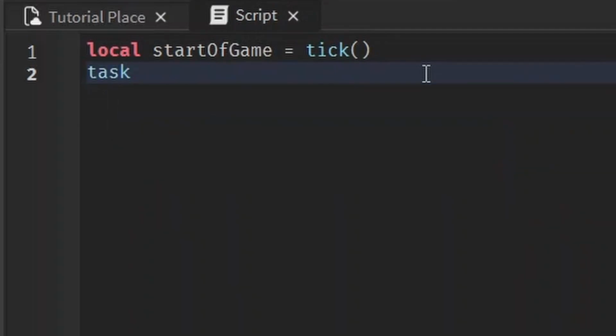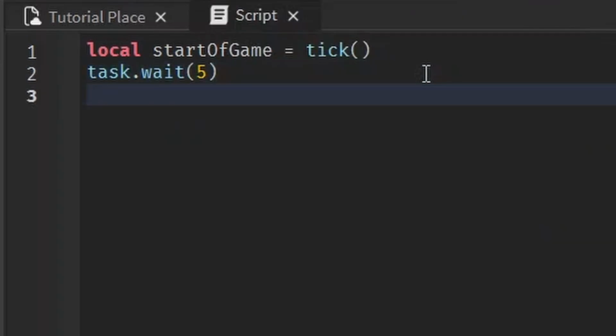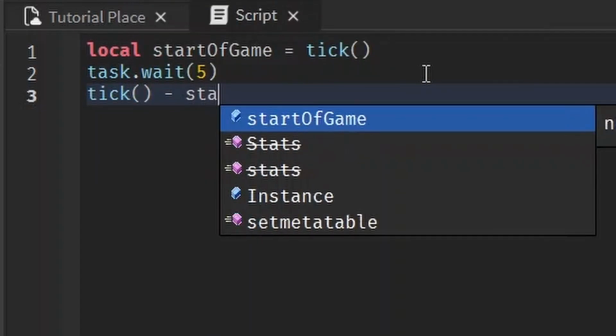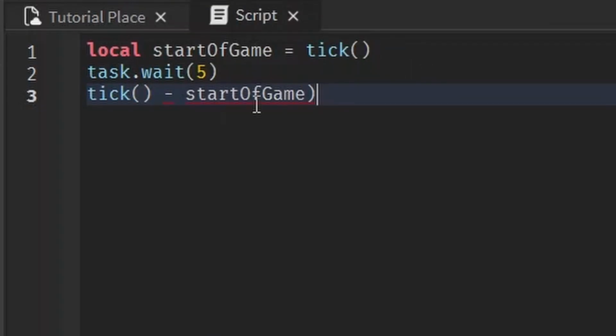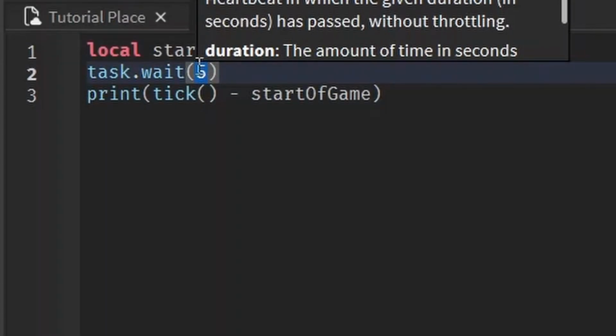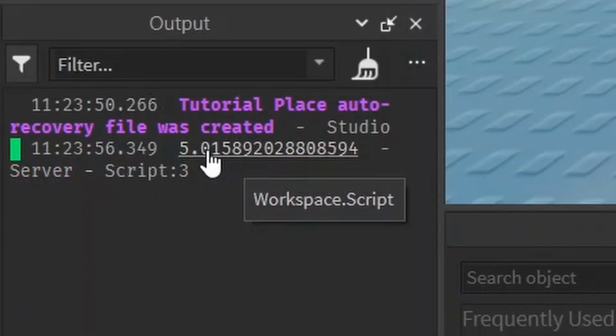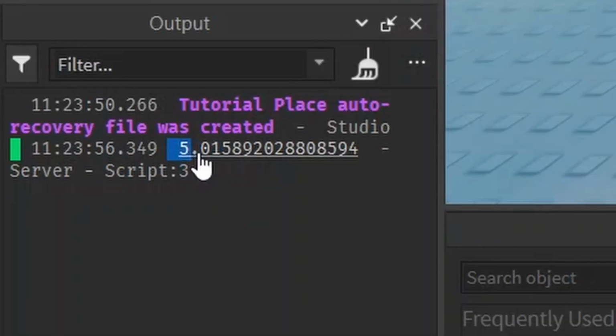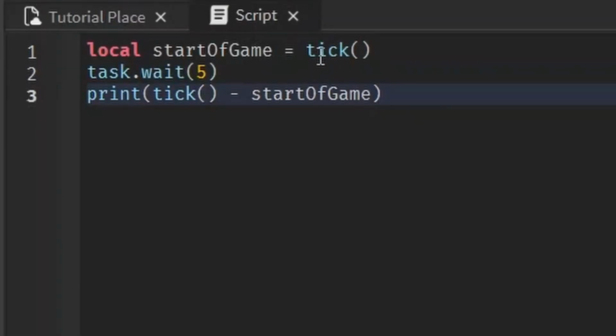If we task.wait a few seconds, we can then see how much time has elapsed since the start of the server by doing the current time minus the time at the start of the game, and then we can just print that out. See, 5 seconds has passed. Ooh, we can use this to see if task.wait is more exact than just regular wait. Ooh, task.wait is better because there was another 0 here. Ooh, just a little bit though. So yeah, this is a pretty neat thing you can use, and if you're creative, you can find more uses for it.